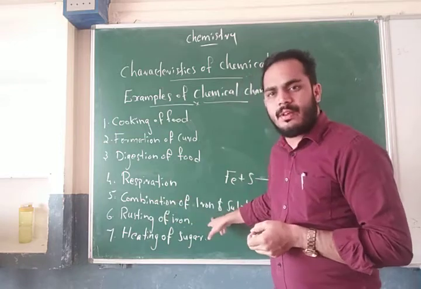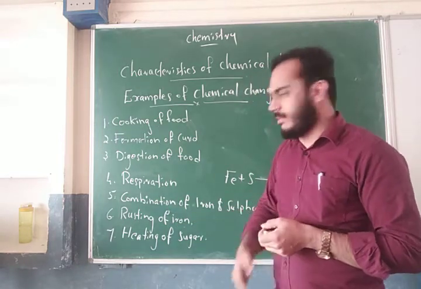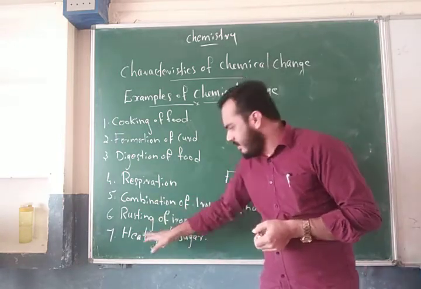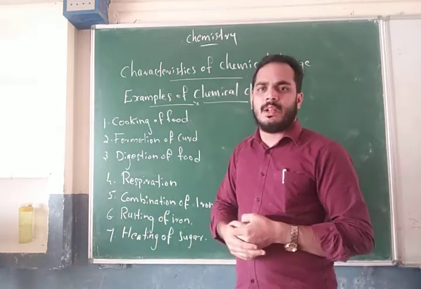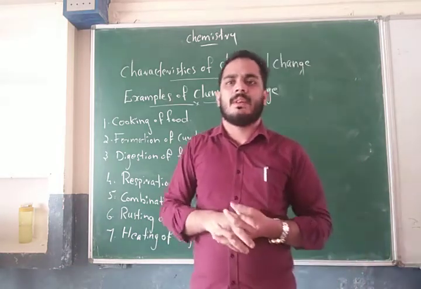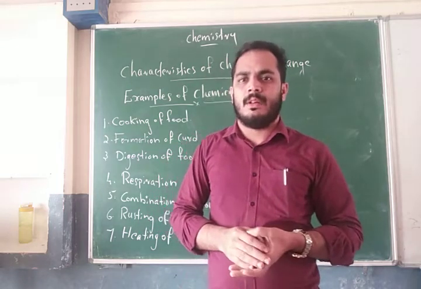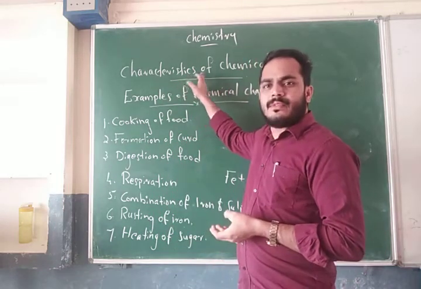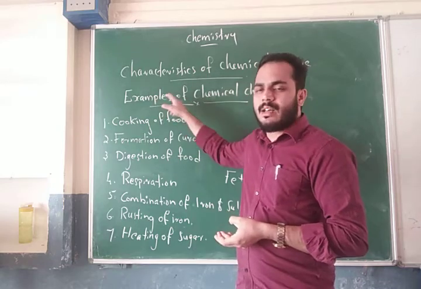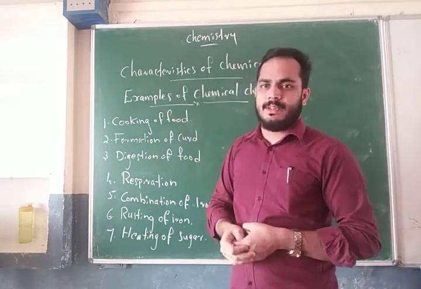The combination of sulfur and iron is also an example, and so are the rusting of iron and the heating of sugar. These are the examples of chemical change. I hope all of you understood this topic, the characteristics of chemical change and the examples of chemical change. Thank you.